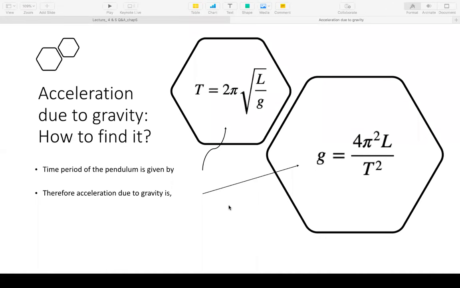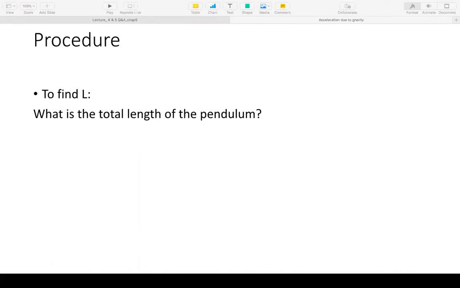All right. So if I may move further, let's discuss how to get this data. The first point in the procedure of your experiment, after you have nicely created a simple pendulum, is to find the length of the pendulum.